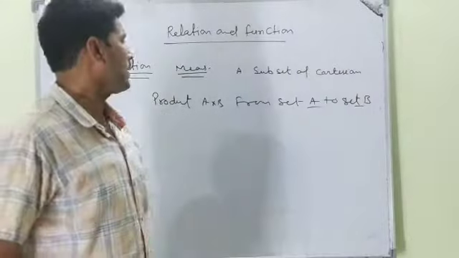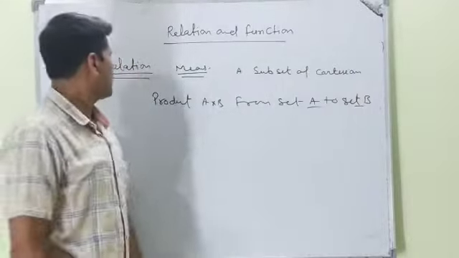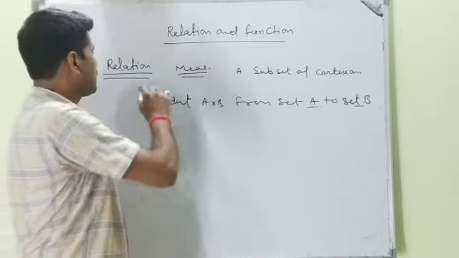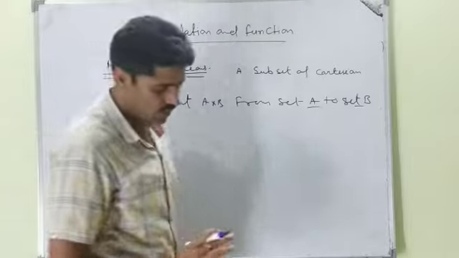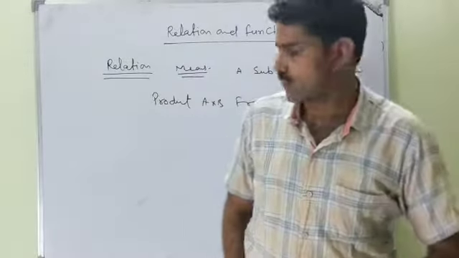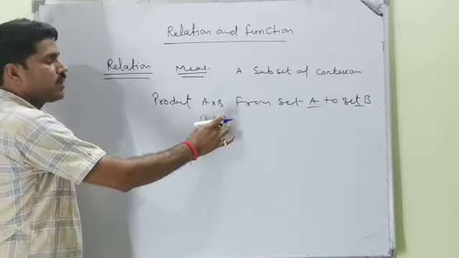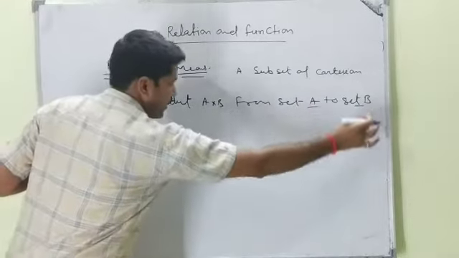If they are empty, it is meaningless. Simply, what is relation? Relation is an association, or relation is a subset of the Cartesian product A cross B from set A to set B.